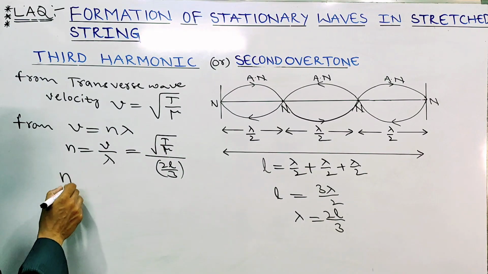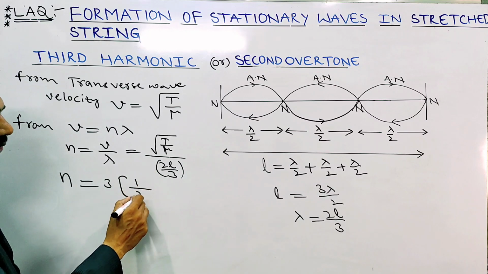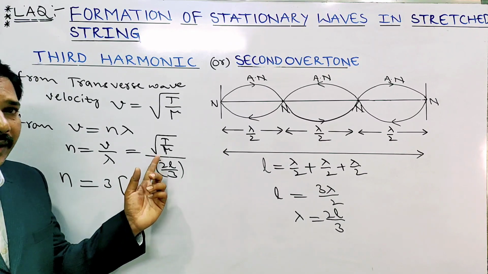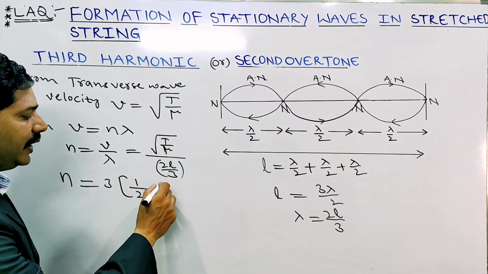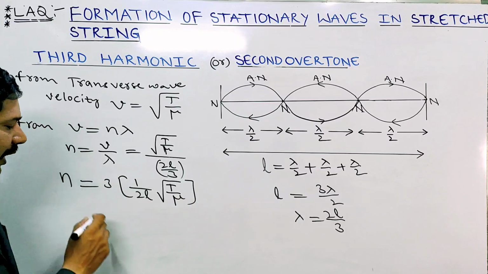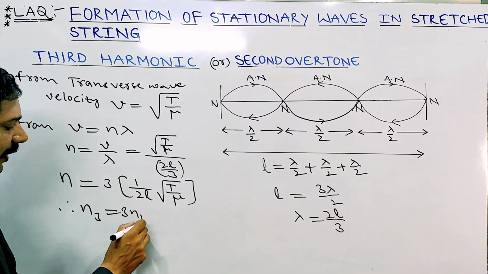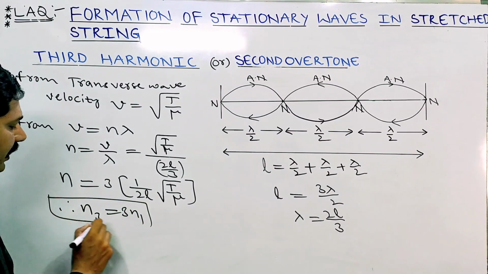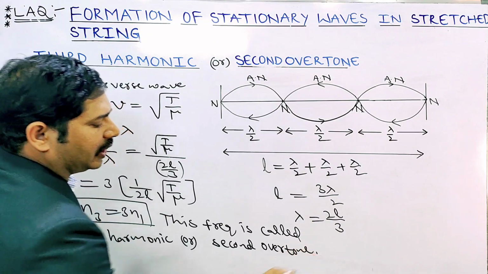What happens at that time? N equal to 3 into 1 by 2L into under root T by mu. Therefore N3 equal to what? 3N1. N3 equal to 3N1. This frequency is called third harmonic or second overtone.